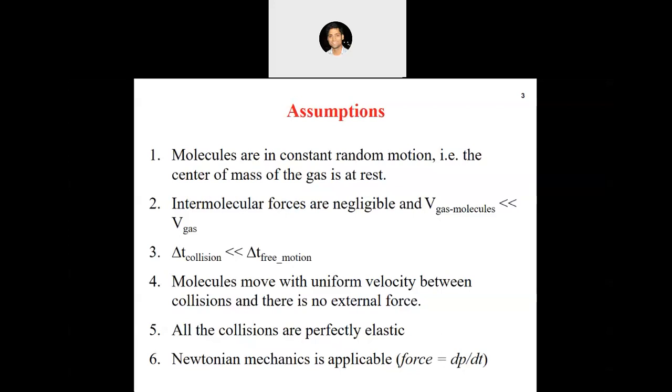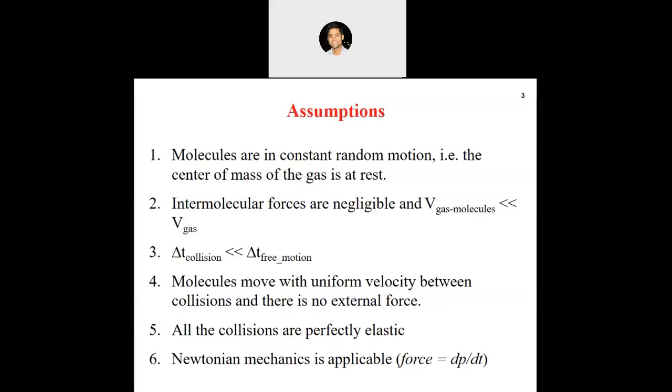Then the third assumption is about the time between two collisions. Since molecules are moving in random motion, there will be collisions between the molecules also. The time interval of collision is much smaller than the time of free motion, which means that after a collision it takes a long time for the next collision to happen. So most of the time, the molecules are in free motion.